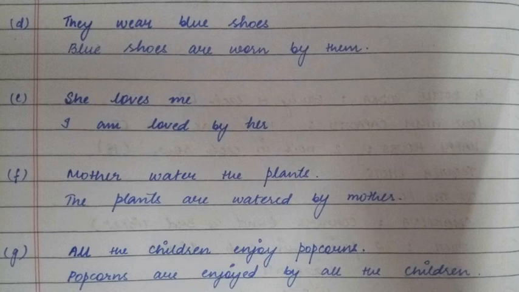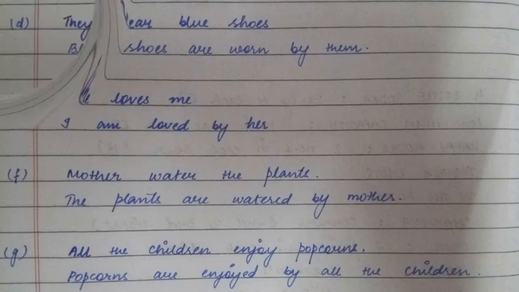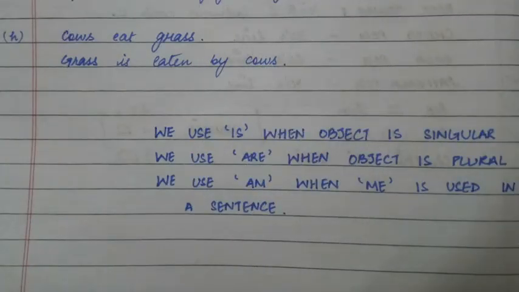All the children enjoy popcorns. Popcorns are enjoyed by all the children. So all the children is the subject over here. Enjoy is the verb. Popcorns is the object. So again we'll interchange object and subject in the sentence when we are converting it into passive, and enjoy will be converted to the third form of verb, which will become enjoyed. Moving on to the last example.